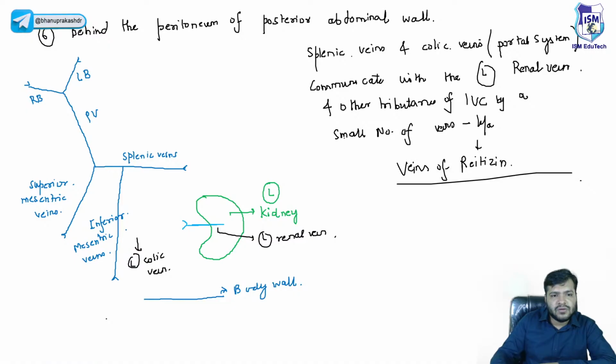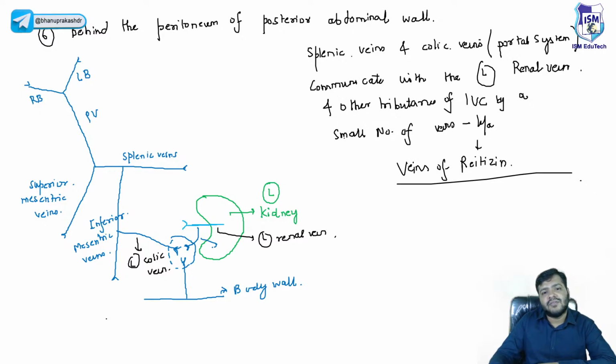Over here, you already know we have the left colic vein. If you want to show the small veins, or the veins from the body wall, they will communicate with a small branch coming from the left renal vein, and this is one point of anastomosis.